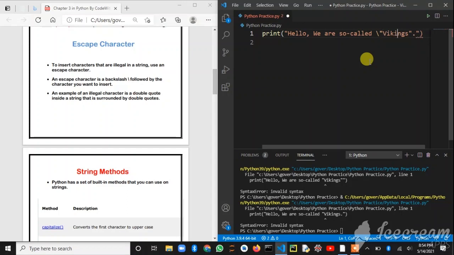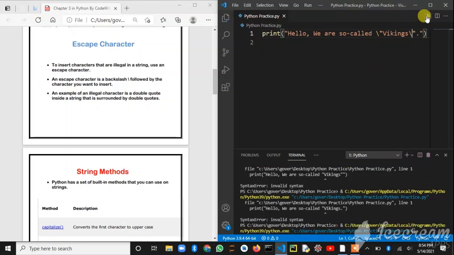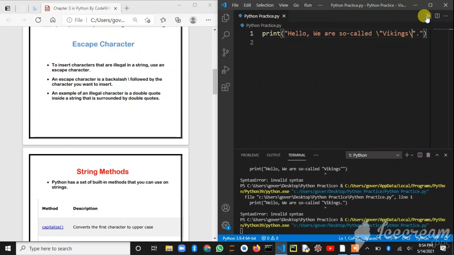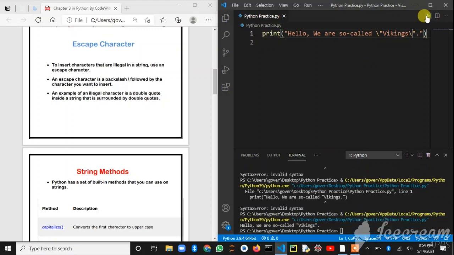I am using this backslash before the quotes, so that Python will ignore them and print the statement as it is: hello, we are so called Vikings. So the backslash quotes are not treated as part of the code. Escape sequence characters are used to print or to eliminate the quotes before the words.